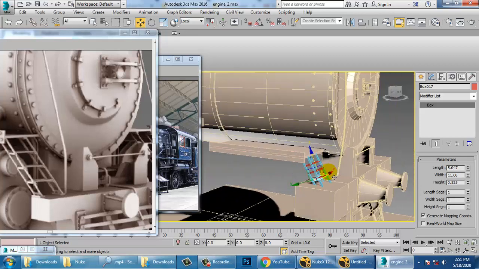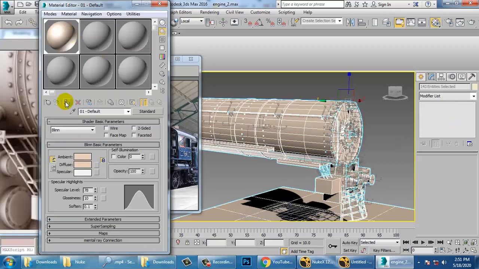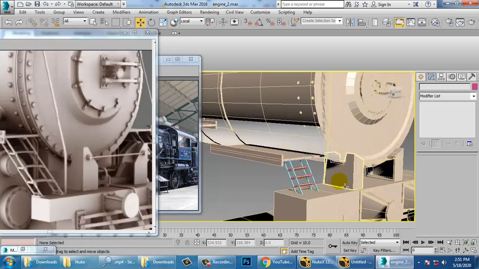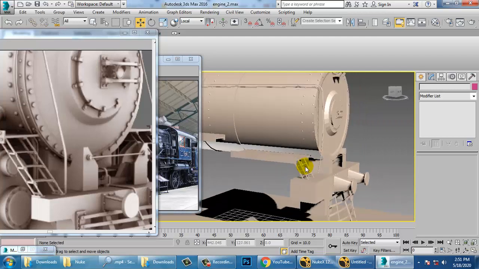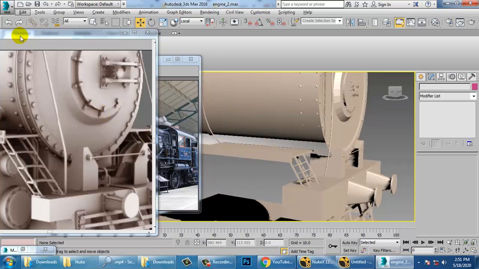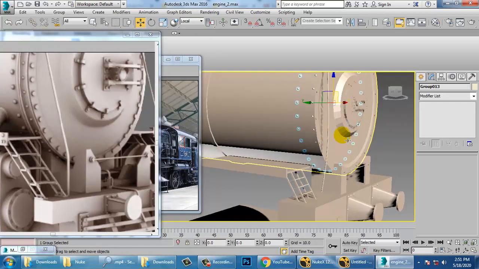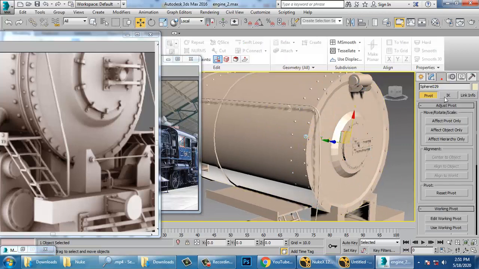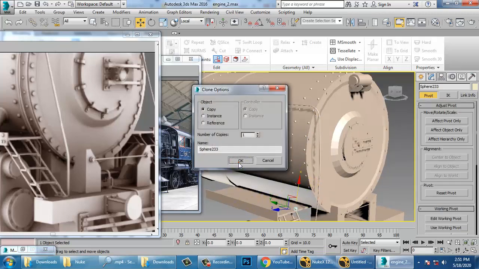Alright. So let's assign the material. Whatever material you want to assign, you can just assign that accordingly. So now again I will go into this affect pivot only, center to object, and let's duplicate this, make it as view.